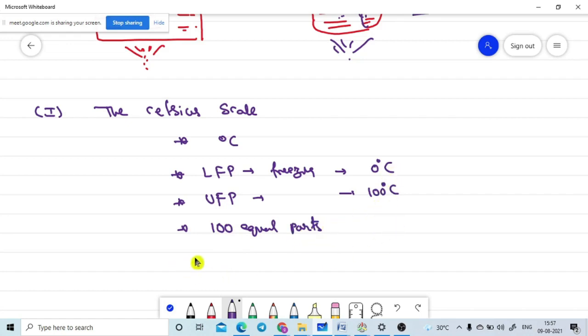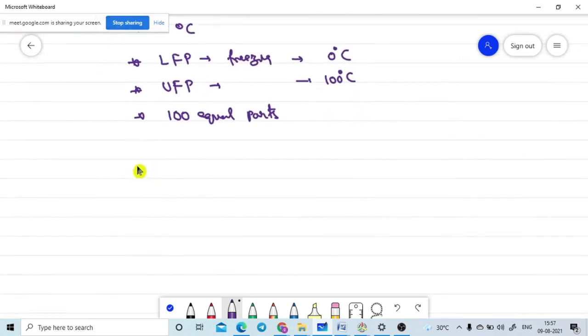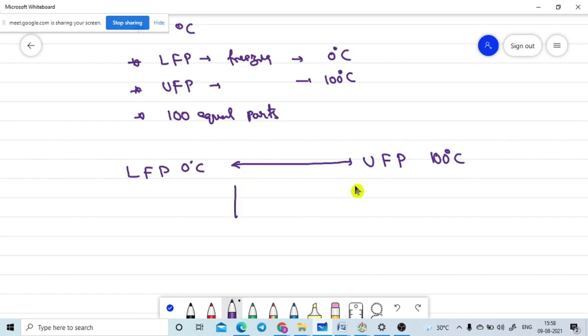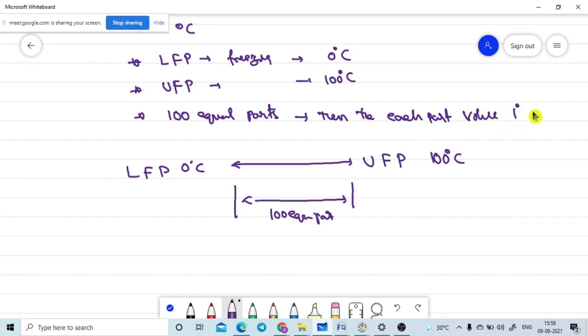If we draw a small diagram between these two, the lower fixed point is 0 degree centigrade and the upper fixed point is 100 degrees centigrade. This is the scale. The distance is divided into 100 equal parts. What is the value of each part? Each part value is 1 degree Celsius. So this is the Celsius scale.